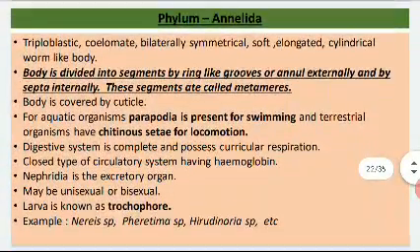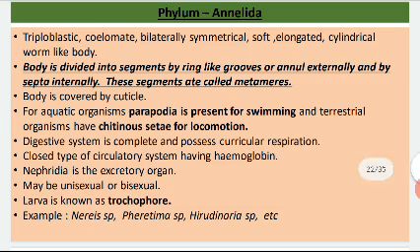Now the next phylum is Annelida. They are triploblastic, coelomate, bilaterally symmetrical, elongated and cylindrical worm-like. And the most important thing is that their body is divided into segments by ring-like grooves or annules, externally and internally both.